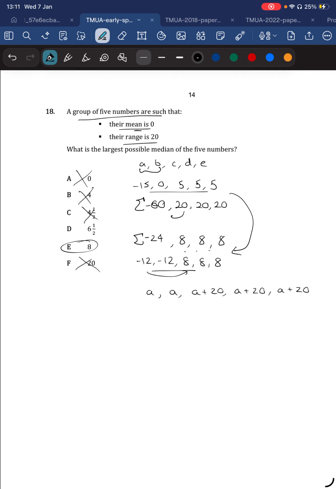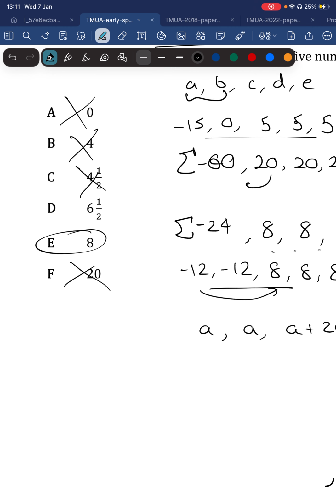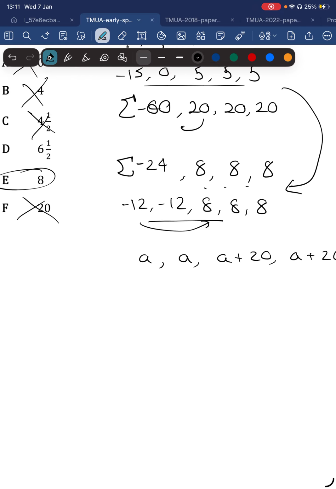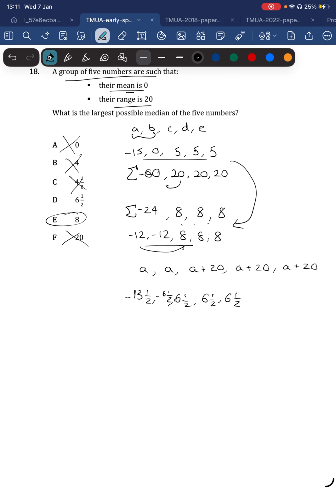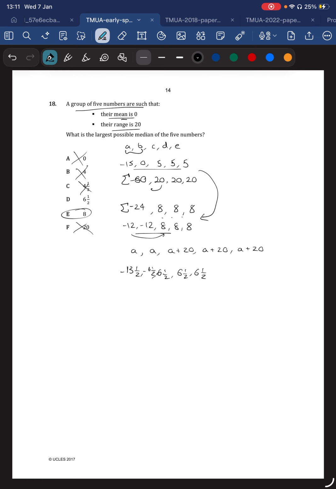So I think with this sort of question, rather than trying algebra, because the algebra would take ages to go through anyway, and then you'd have to justify it, rather just try cases, because it can only be 6, and it immediately can't be 4 of them. You could obviously have 6.5 as well, if you had, say, 6.5, 6.5, 6.5, and then minus 13.5, so the range is equal to 20, and then minus 6.5 would work out so the sum was 0. But that's not the maximum case. So yeah, 8 is the answer for that question. I think that's pretty